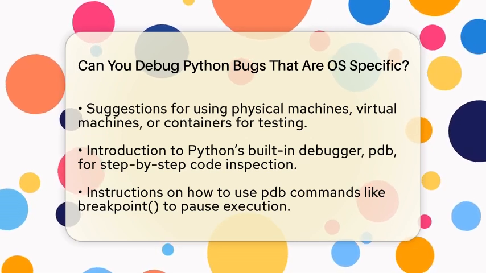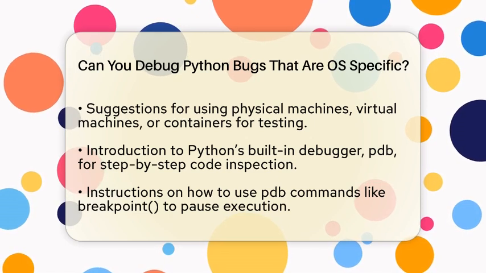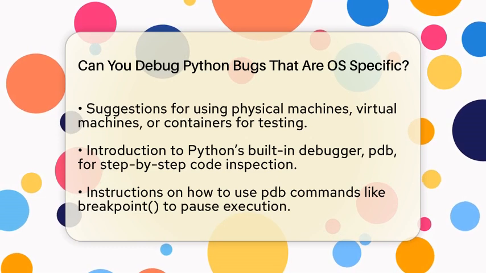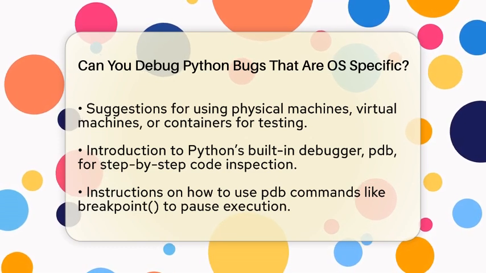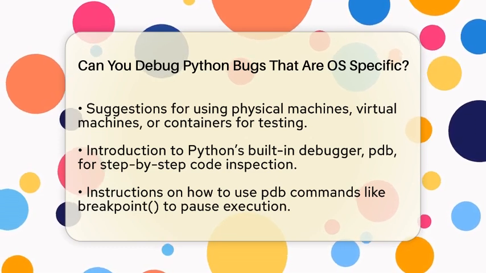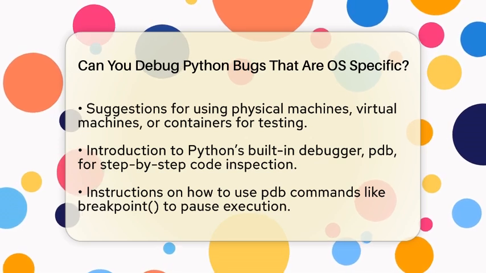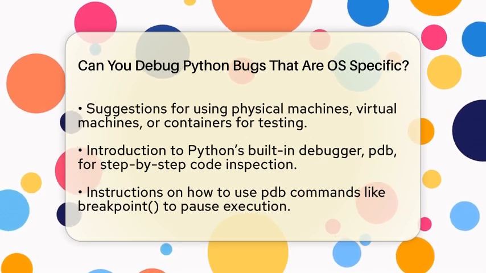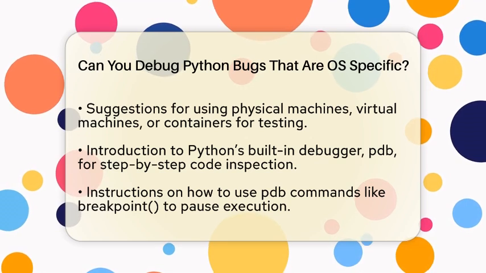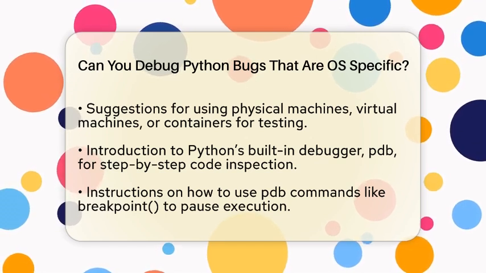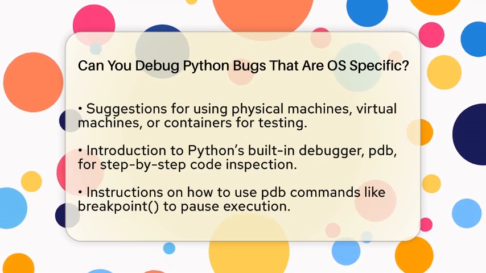Next, take advantage of Python's built-in debugger, which is called PDB. This tool allows you to set breakpoints, step through your code line by line, and inspect variables. You can insert a command like breakpoint() or import pdb; pdb.set_trace() in your code to pause execution. This lets you observe the program's state and see how the operating system might be influencing its behavior.